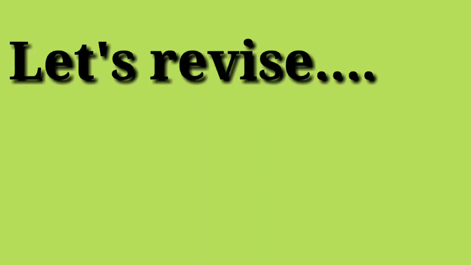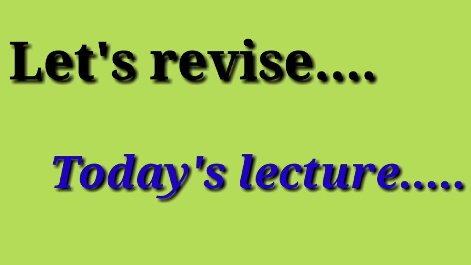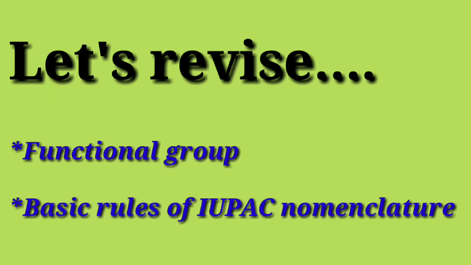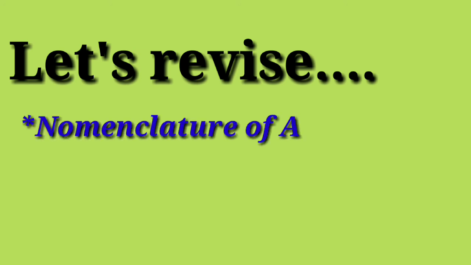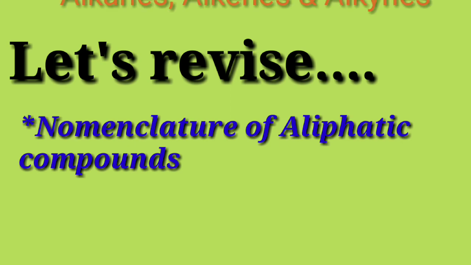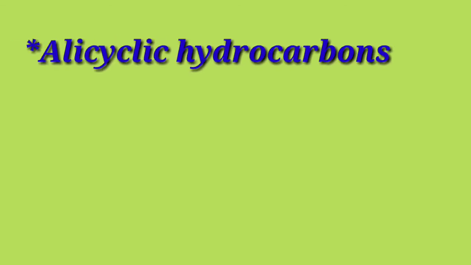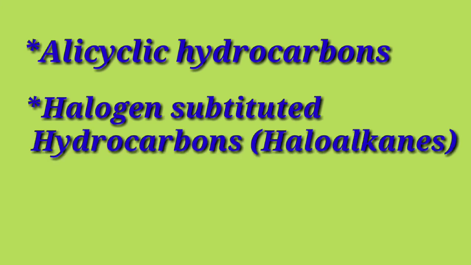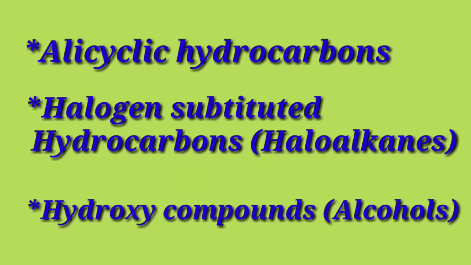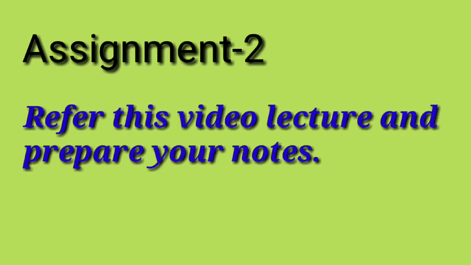So students, in today's lecture, we have discussed functional groups, then the basic rules of IUPAC nomenclature. We have also discussed nomenclature of aliphatic compounds, which consist of alkanes, alkenes and alkynes. Then we have discussed alicyclic hydrocarbons along with halogen substituted hydrocarbons, that is haloalkanes. And finally we have discussed alcohols, that are hydroxy compounds. So students, in our next lecture we shall discuss some more functional groups. Till then, take care.